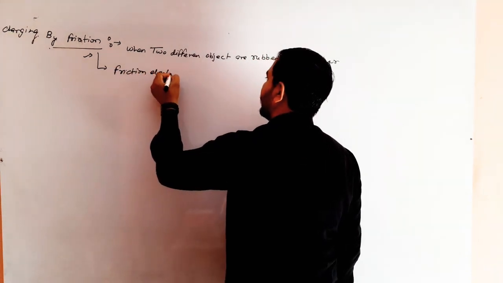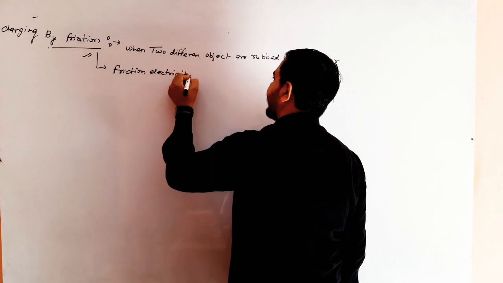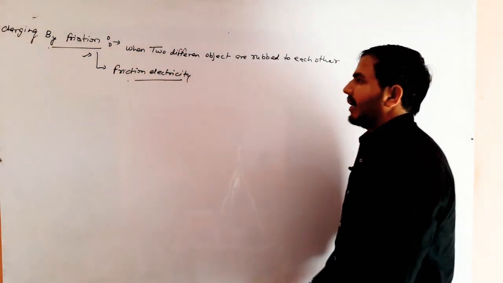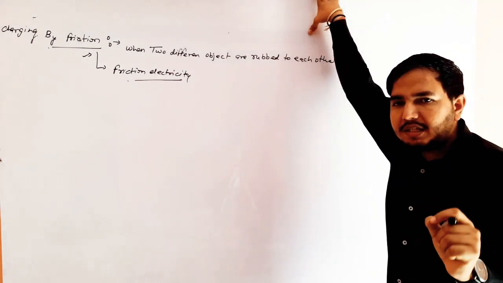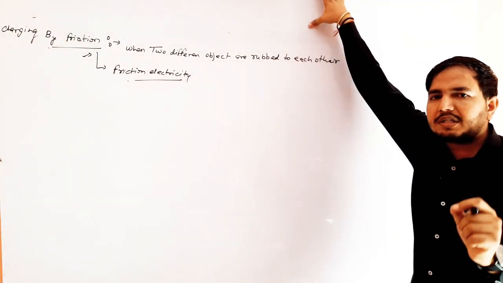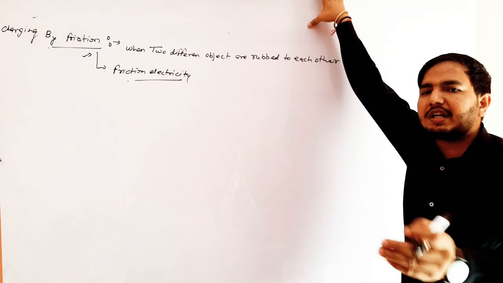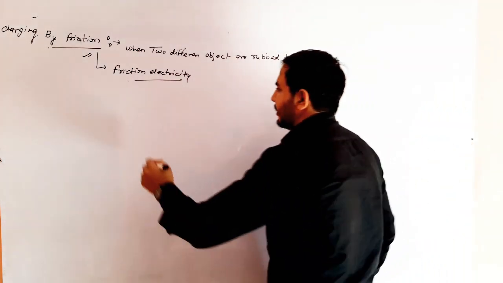Friction electricity. Clear? When two different objects are rubbed to each other, then this method of charging is called charging by friction or friction electricity. For example,